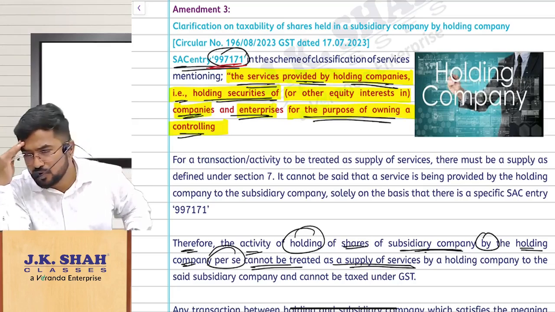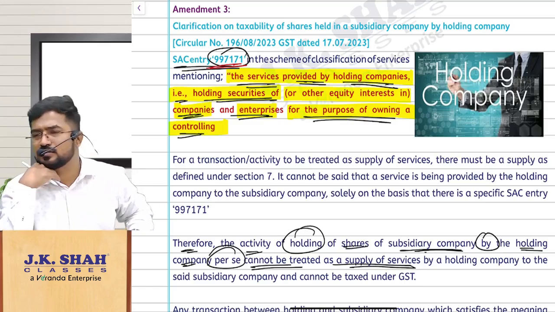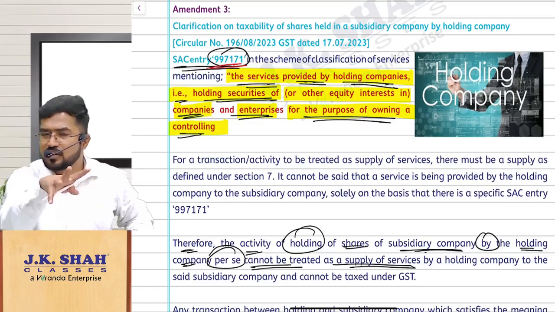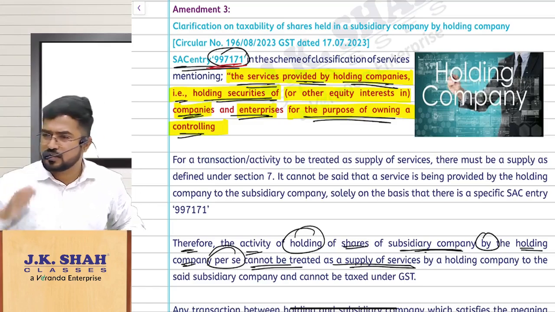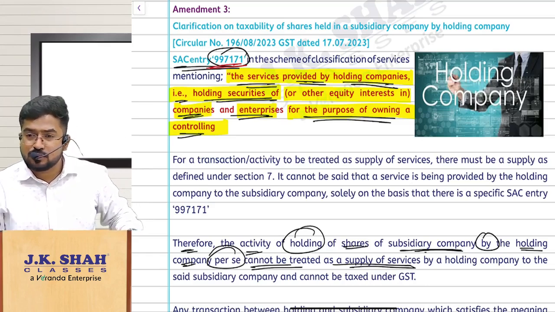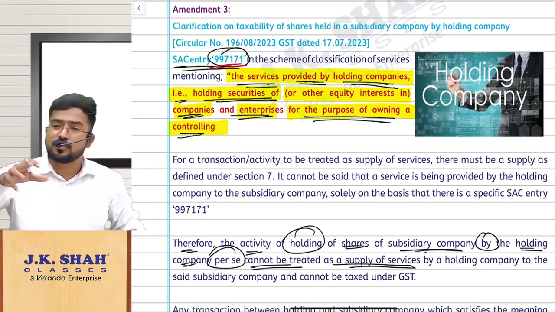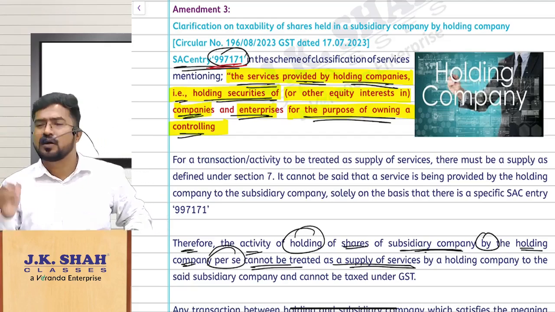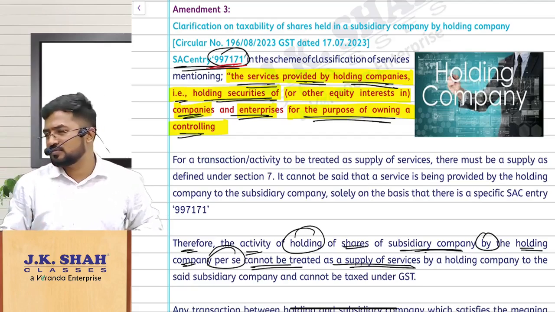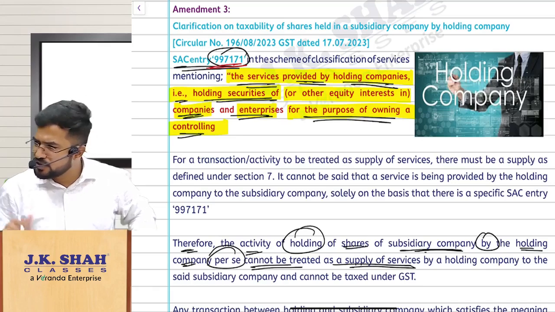After reading this, people got a doubt. Sir, that means companies holding some shares, like a holding company holding equity shares in a subsidiary company, they are owning it for controlling the other company. Now they got a doubt. That means is it a supply, sir? What is a supply? Holding the shares in a subsidiary company to have control over the subsidiary company, is it a supply or not? You tell me. What are you doing there, sir? You are not doing anything. Are you supplying any goods? Are you providing any services?